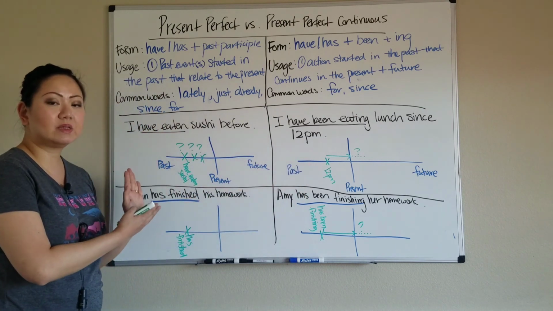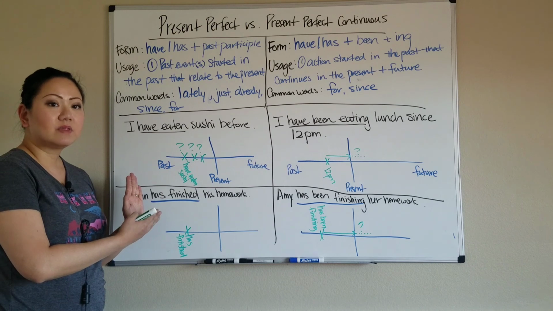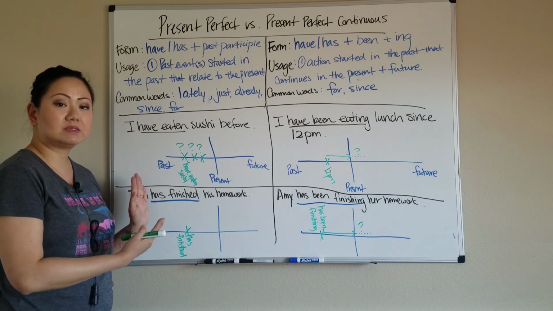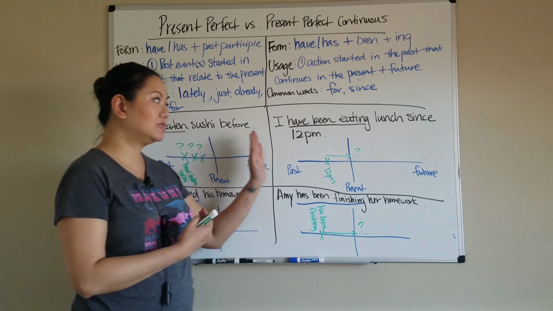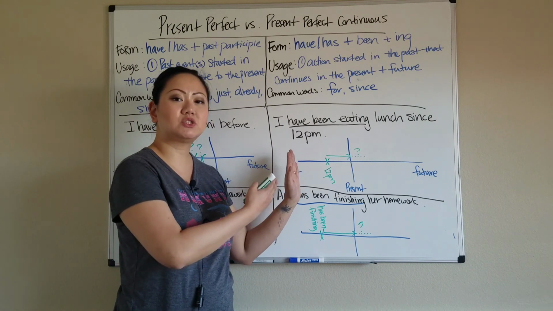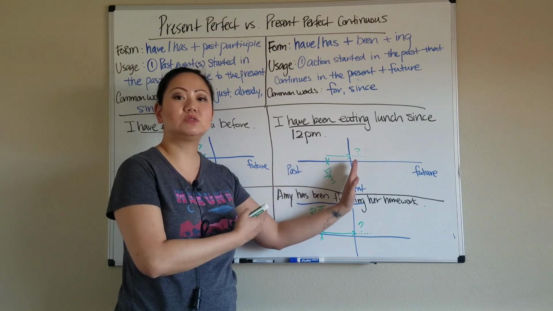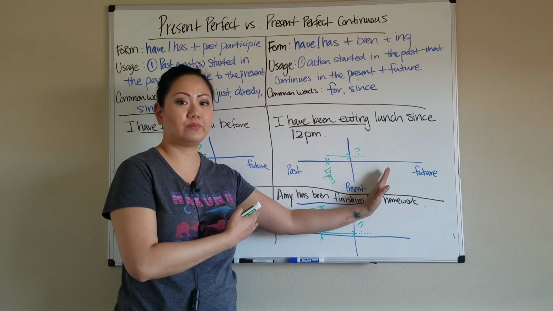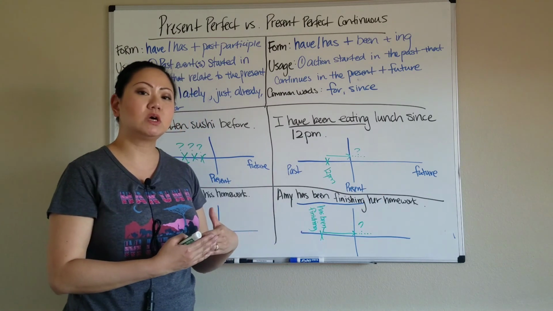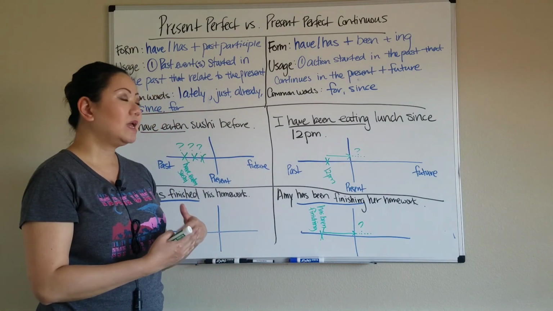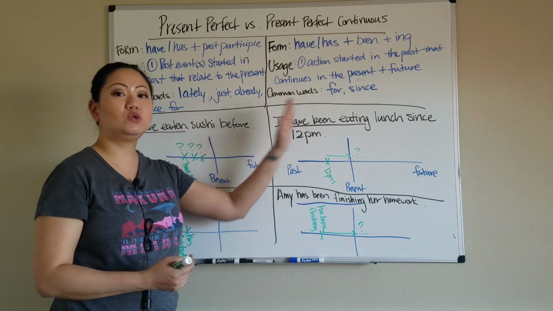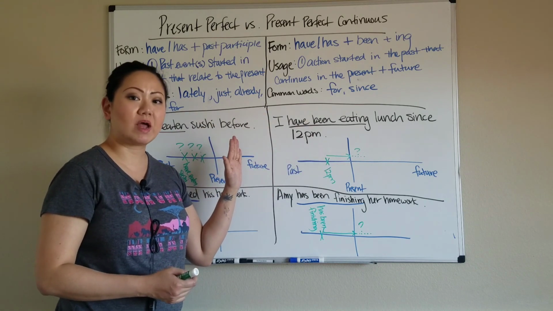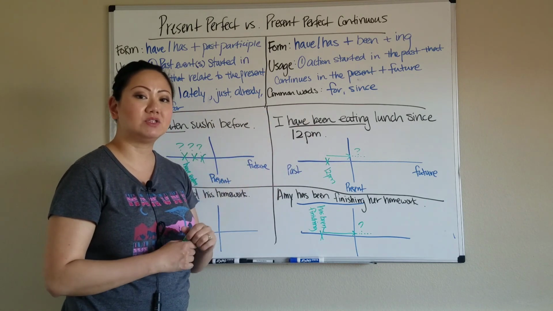Present perfect is something that has ended in the past that is still part of the person's experience now. But present perfect continuous can mean something that started in the past that continues into the present or maybe into the future. Now in the next segment, I want to talk a little bit about how, in some cases, you can use both tenses and still be correct. So I'll be talking about that in just a little bit.